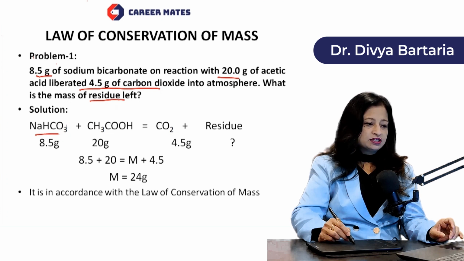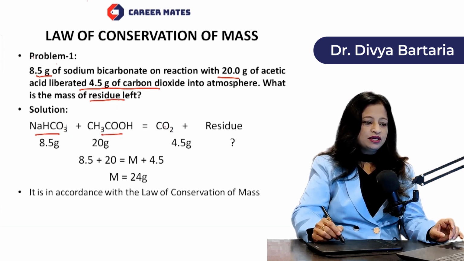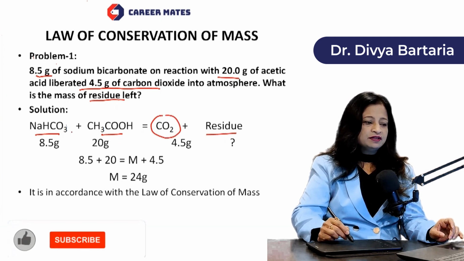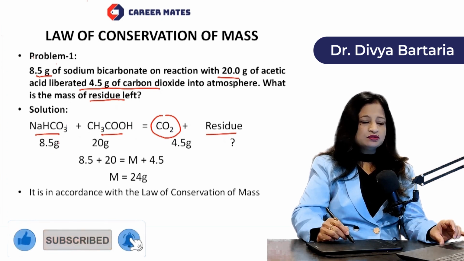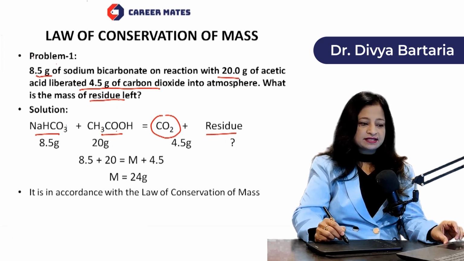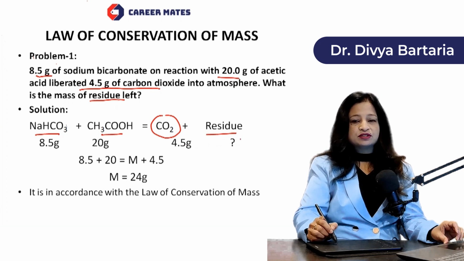Sodium bicarbonate plus acetic acid, CH3COOH, and we get carbon dioxide plus some residue. Now here everything has been given except the mass of residue. So 8.5 gram sodium bicarbonate, 20 gram acetic acid, it gives 4.5 gram of carbon dioxide. Now it has been asked what is the mass of residue.